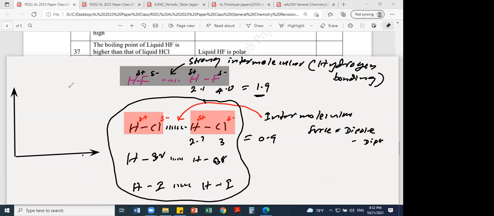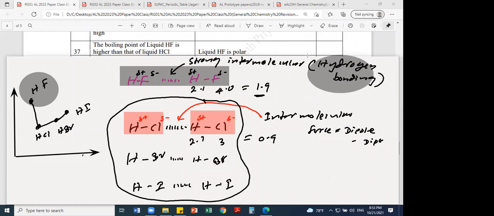the highest boiling point will be HF, then HCl, and after HCl it slightly increases. So this is HCl, this is HBr and then HI, like that. So the boiling point slightly increases. Highest is HF. Why does HF have the highest boiling point? Due to hydrogen bonding. If the statement were that HF has the highest boiling point due to the presence of hydrogen bonding, then both are correct and the answer would be the first.